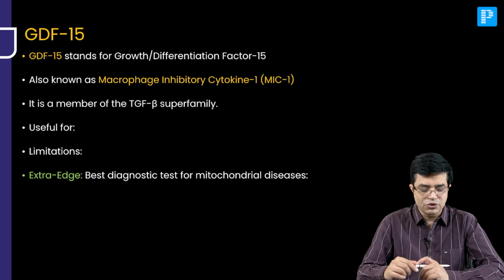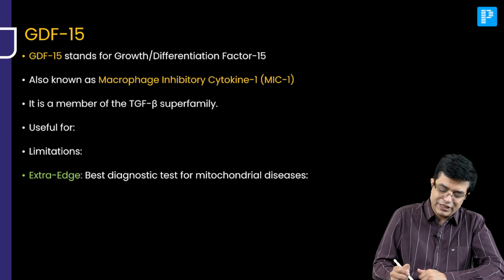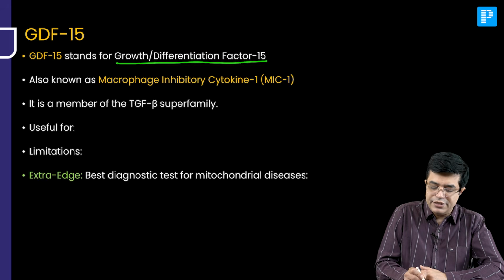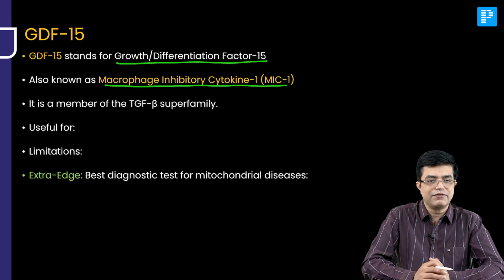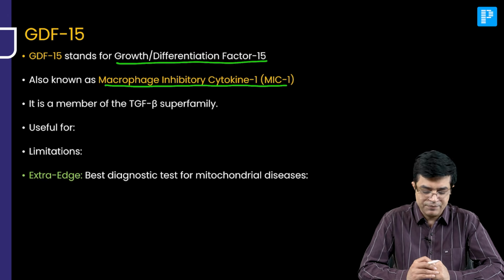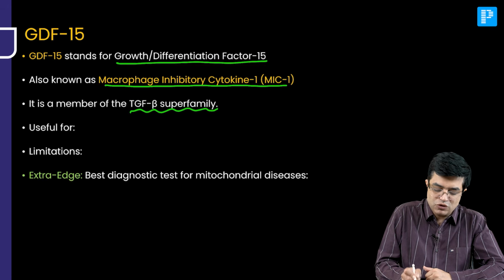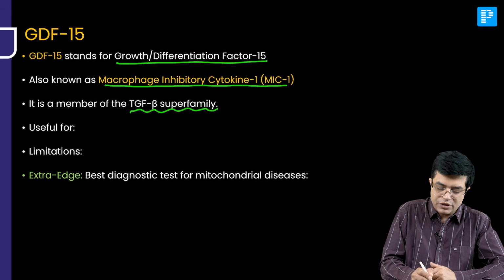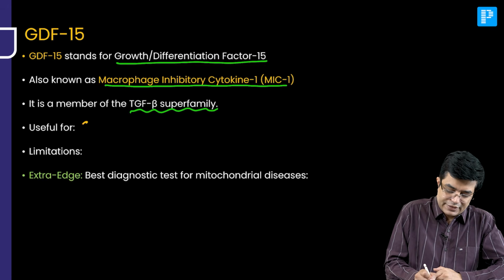So what are the things you should know? GDF15 stands for growth and differentiation factor number 15. It is also known as MIC1. What is MIC1? Macrophage inhibitory cytokine 1. It is a member of the TGF beta superfamily. And what is it useful for? It is useful for screening of mitochondrial diseases.